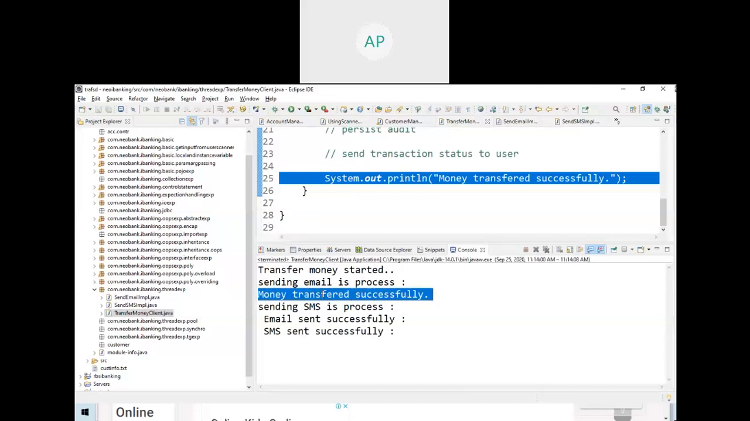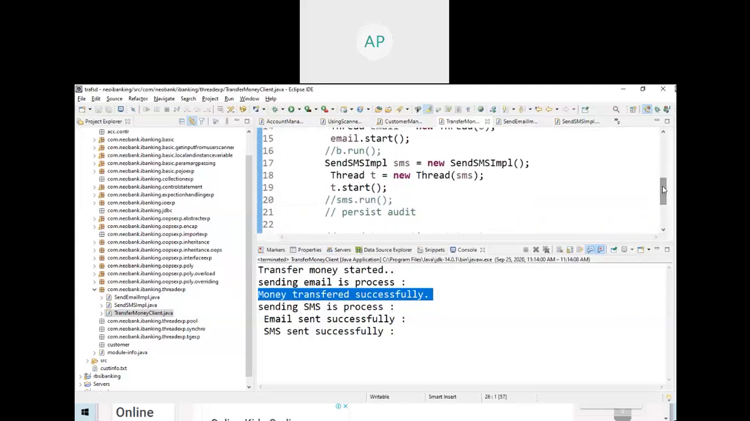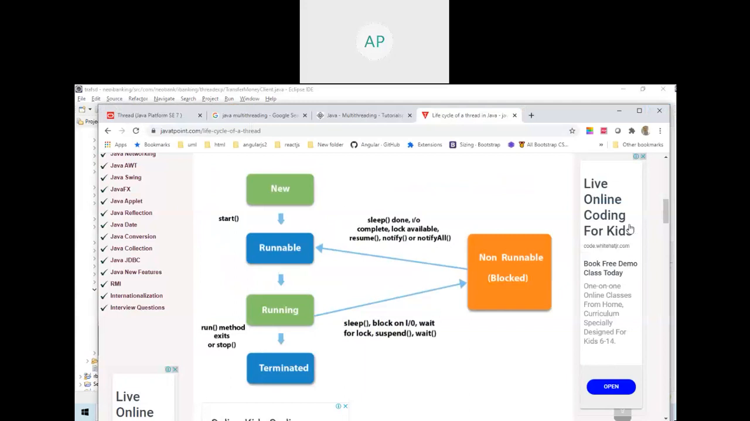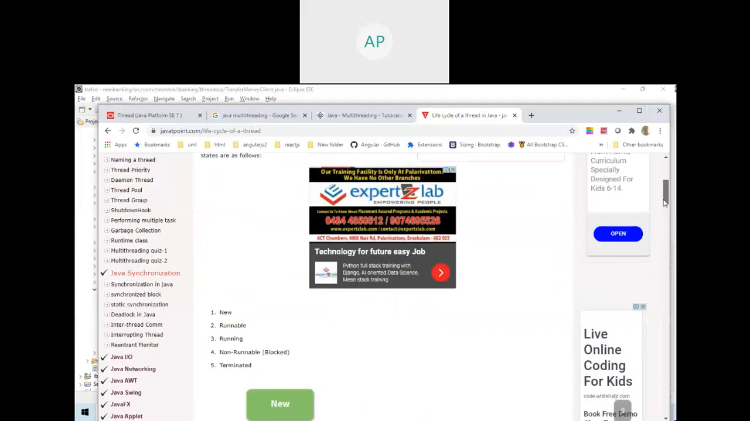But if I run this one, here, sending email process, see this line, your main method completed here. After that, see your email is working, your SMS is working. Here your main method is completed. So your main method is not waiting until your thread gets completed.